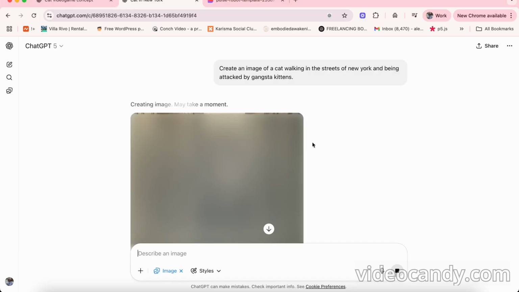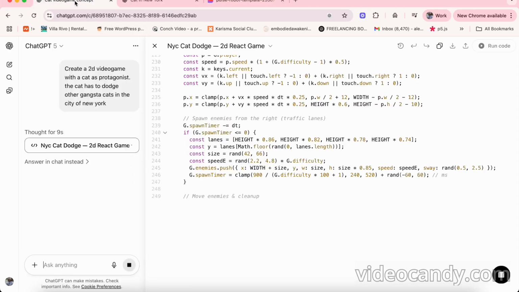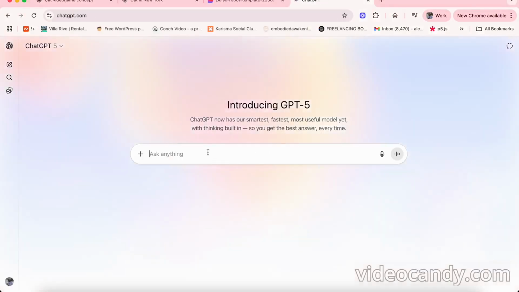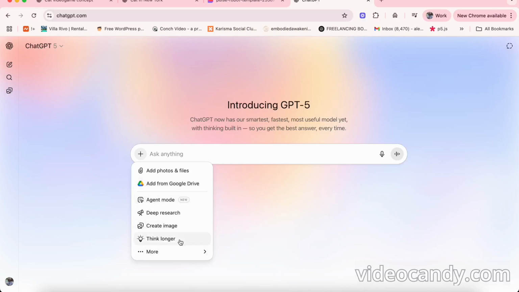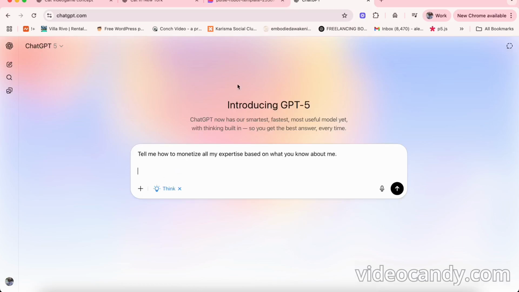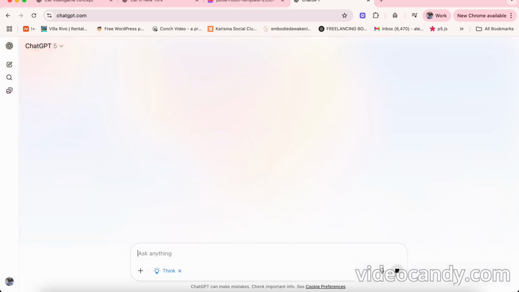In the meantime, we are getting the image generated, we are getting the video game generated, and then I'm gonna open another window, and I'm gonna use the think mode, and I'm gonna say, tell me how to monetize my expertise based on what you know about me. GPT has memory, so you can access the memory from all of my conversations. So it will just try to tell me something based on that.